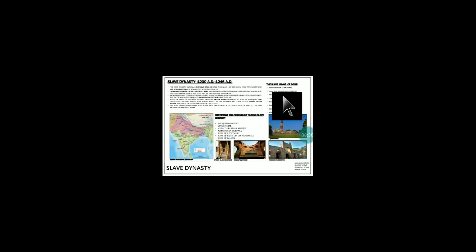And here are the slave kings of Delhi: Qutbuddin Aibak, Aram Shah, Iltutmish, Ruknuddin, Razia Sultan, Bahram Shah, Nasiruddin, Ghiyasuddin Balban, and Nuruddin. These were the famous rulers, and you can see the images also, which were quite famous in the slave dynasty.